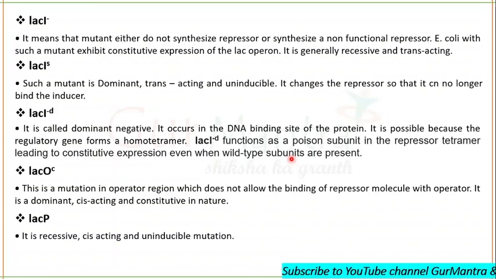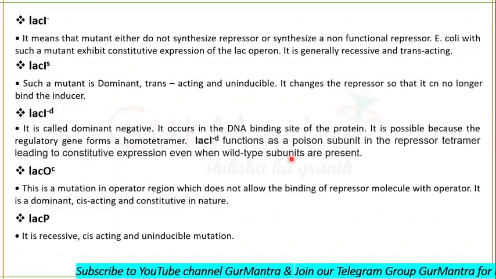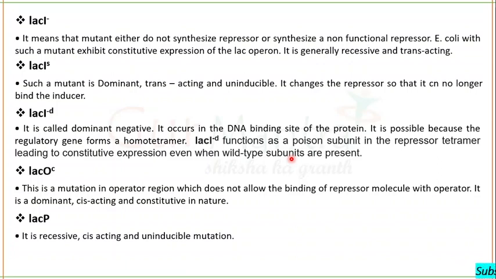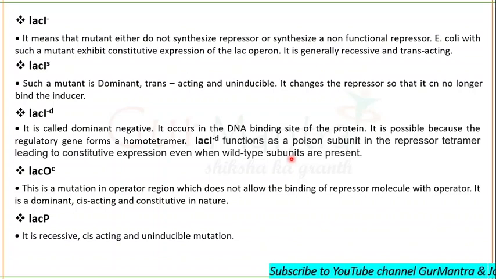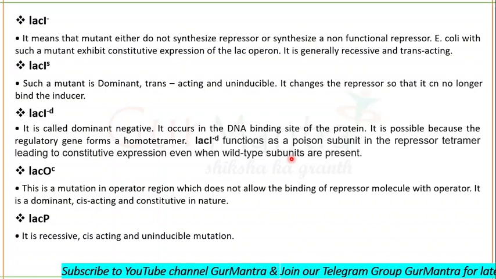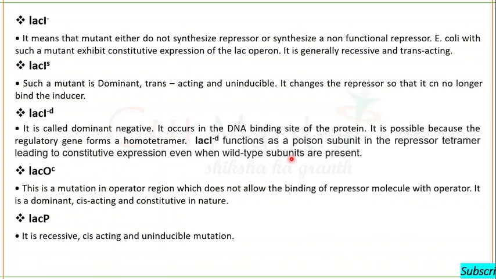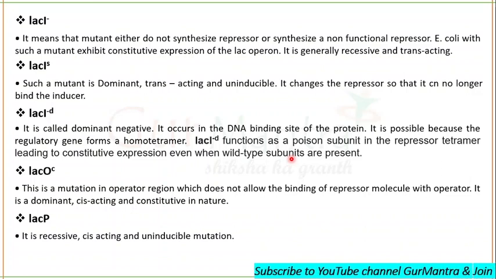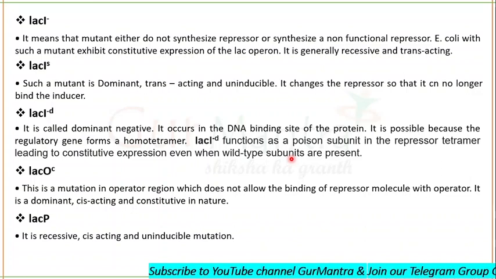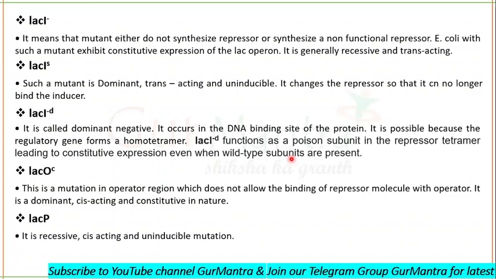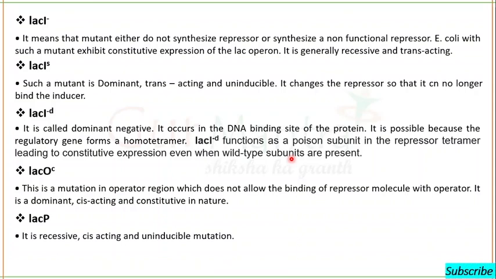There is no regulator or a non-functional regulator which is not able to get attached to the operator, and there will be constitutive transcription of our structural genes. But why is this called dominant negative? Because this is a mutated type, but dominant over other subunits of the tetramer.